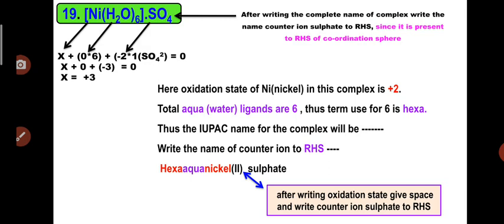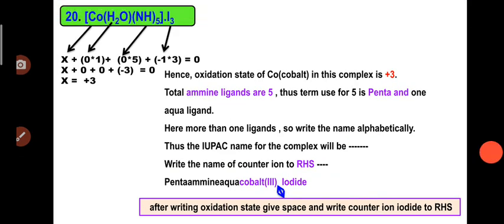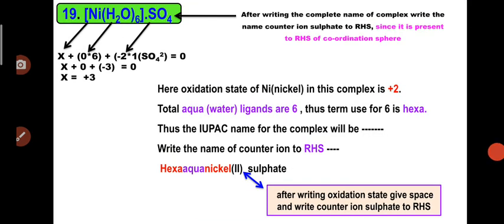Now another example, [Ni(NH3)6]SO4, the counter ion SO4 is present in this complex. So initially calculate the oxidation state for this metal. So here is some typographical mistake. So basically in this complex nickel is present in the +2 oxidation state. In most of the complexes, nickel is present in the +2 oxidation state.